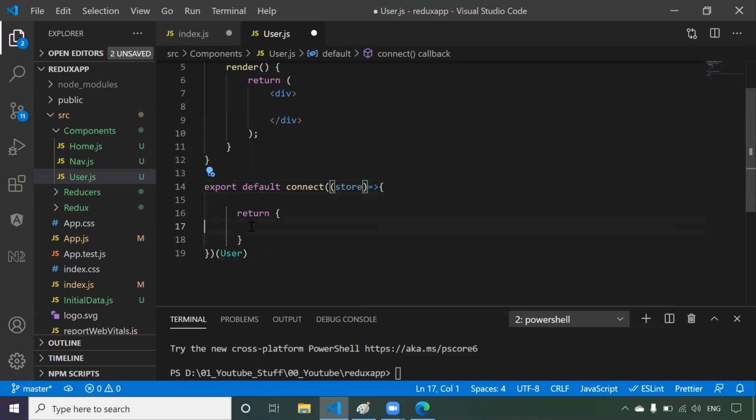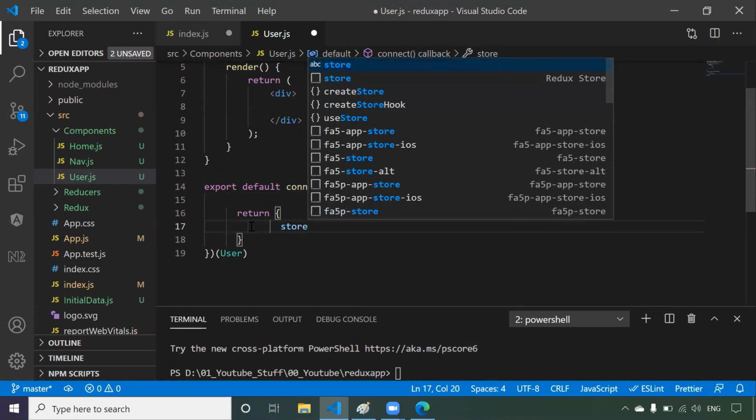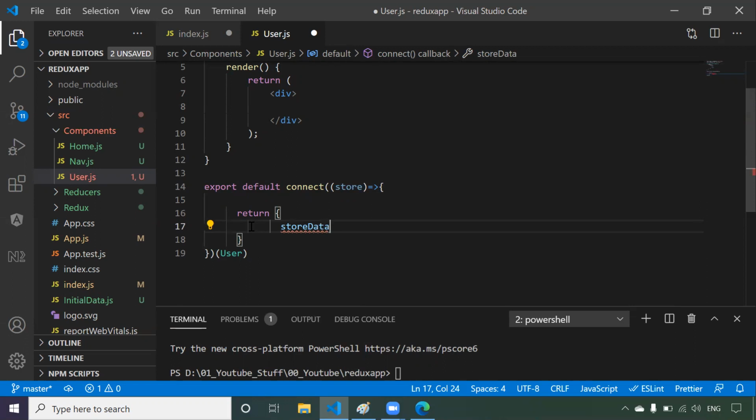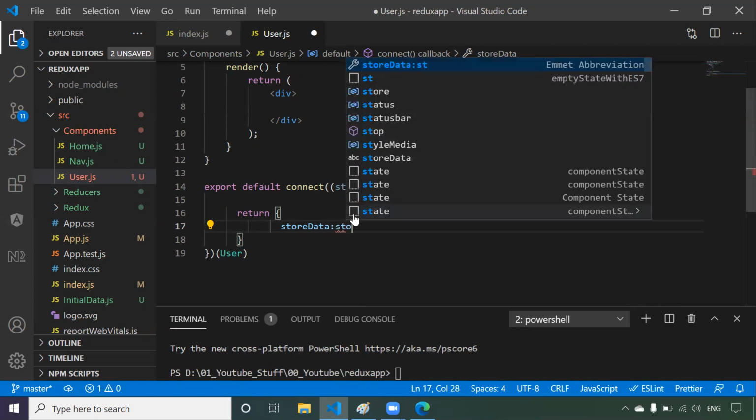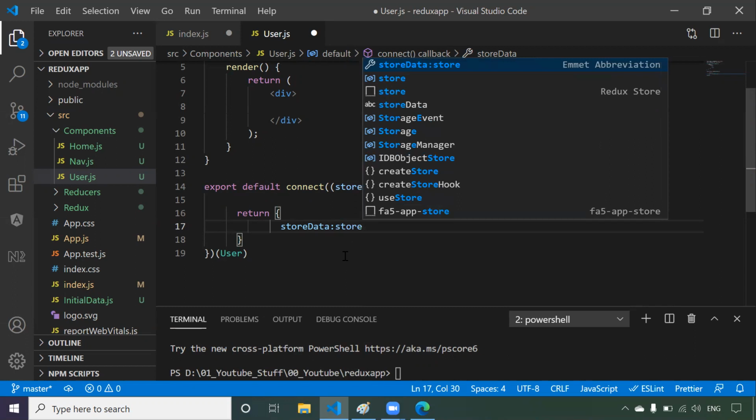So if this object will be present to the user as props, I will write one property, something like storeData. This will be a key, because we know props are in key-value pairs. Now what should be the value? I want the value to be the store, so I will just give this store. That's it. What is the meaning of that? This particular store is available to this user component as props.